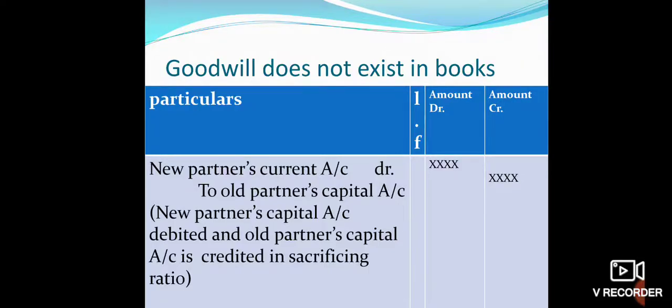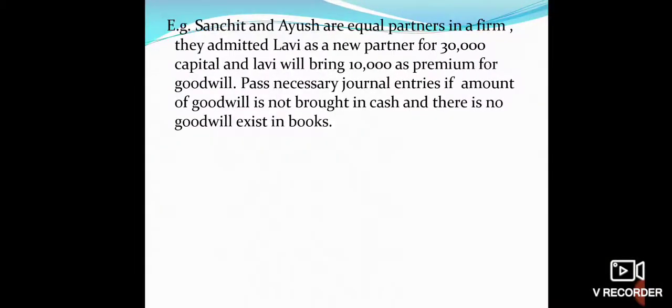Let us take a numerical example. Sanchit and Ayush are equal partners in a firm. They admitted Lavi as a new partner for 30,000 capital, and Lavi will bring 10,000 as premium for goodwill. Pass necessary journal entries if the amount of goodwill is not brought in cash and there is no goodwill existing in books.